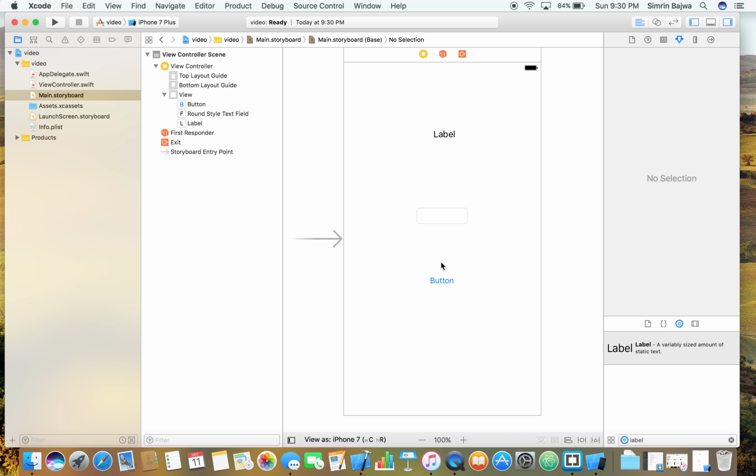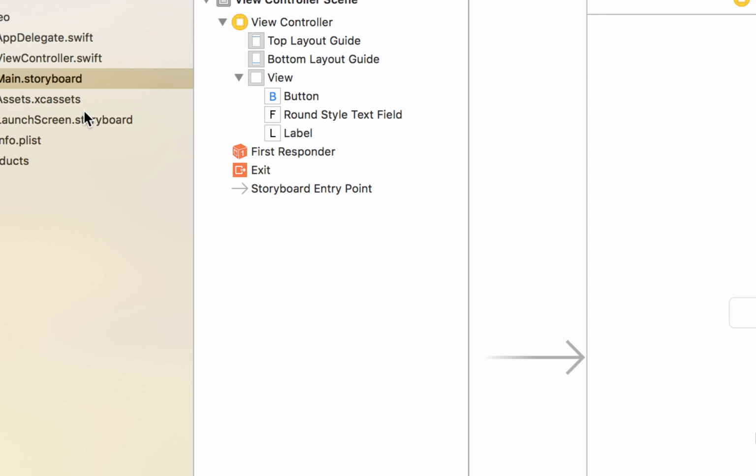Now that we have the three components, we're going to go right into the corner here, right there, and press on the view controller. This is going to show all of the code. Because I want to see the function and the code at the same time, I'm going to go again right into the right hand corner and press the assistant editor. I'm going to go back to the left side and press the main storyboard. So now I have these two elements right beside me.